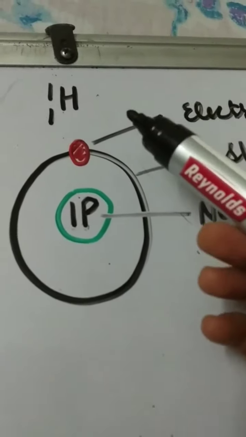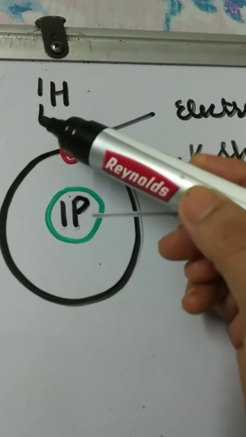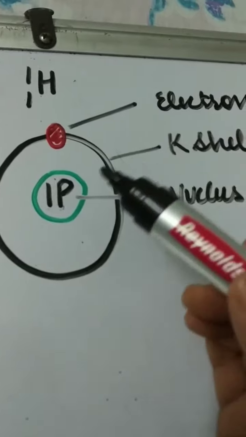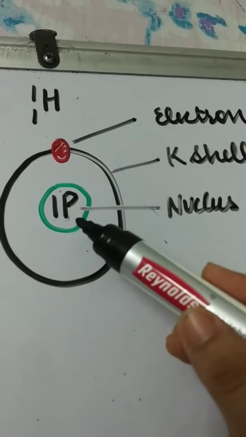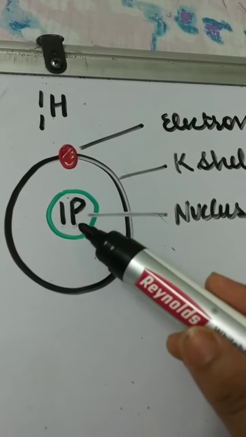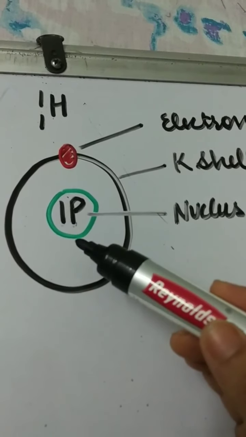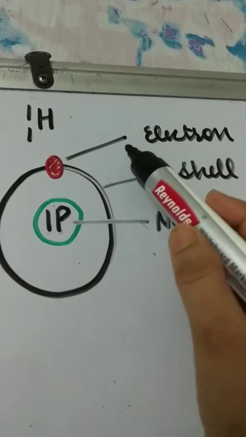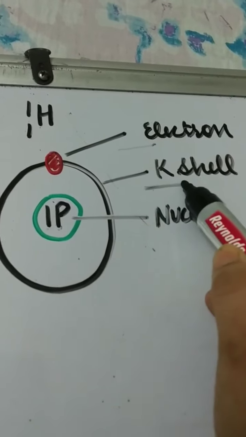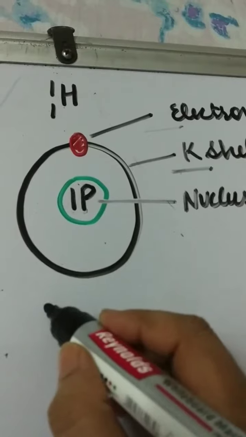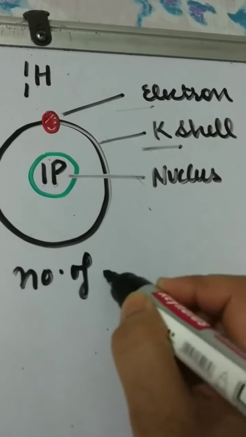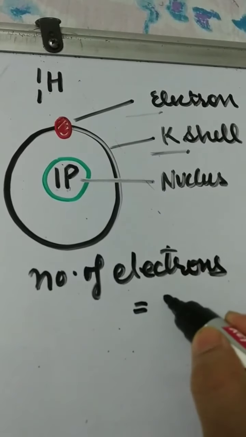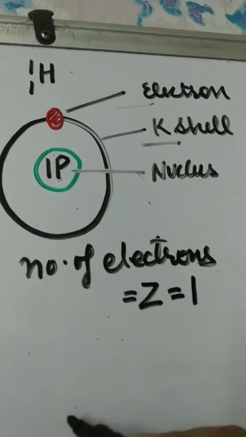Example: hydrogen, atomic number 1, mass number 1, and this is the structure of hydrogen. In the center, protons equal to 1 and neutrons 0 in hydrogen, and 1 electron is present in the K shell. So the number of electrons in hydrogen equals 1.